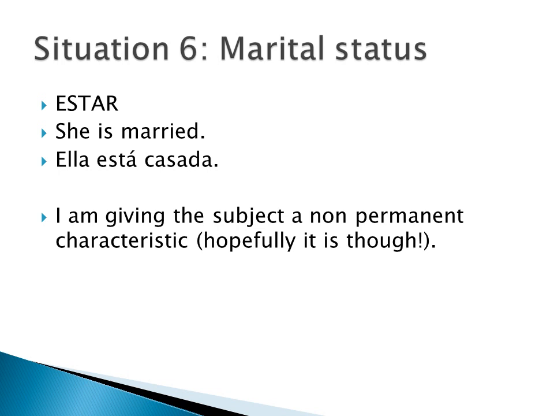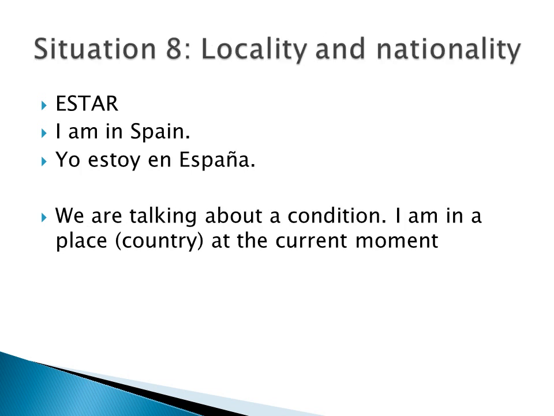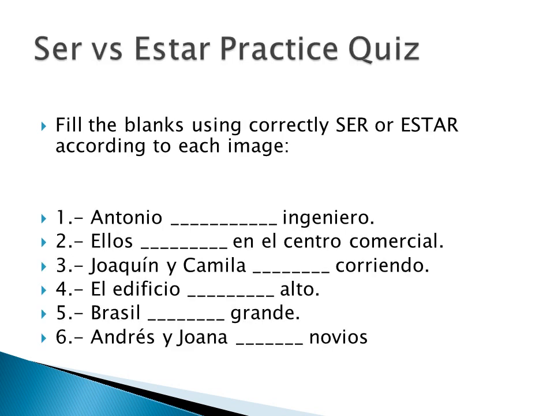If he is married, then él está casado. Because in Spanish, the feminine ending is with a, and the masculine ending is with o, casado. But for females, it's está casada. Let's move on to another situation, locality and nationality. I'm in Spain. For I am, yo estoy en España. We're talking about the condition, and I'm in a place, a country, in the current situation right now.